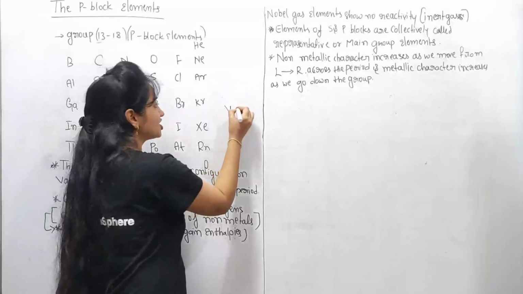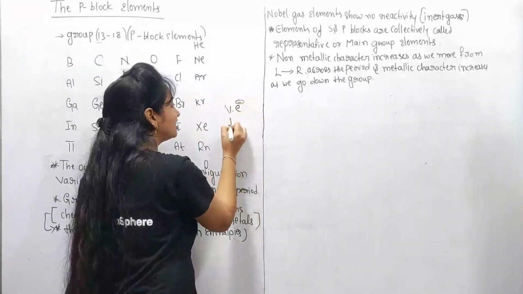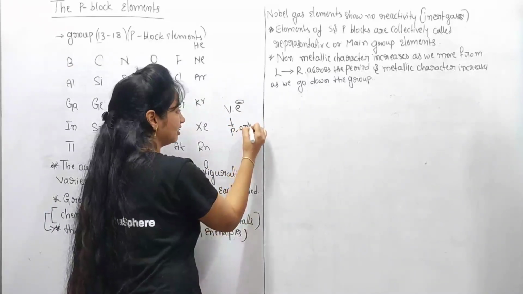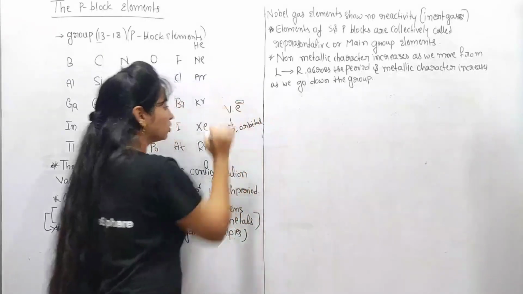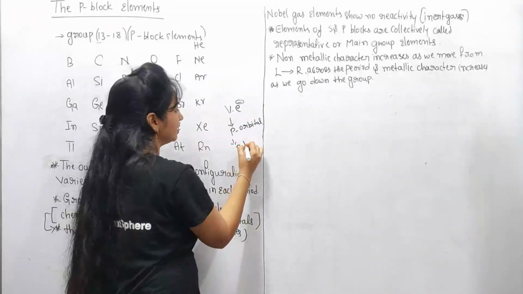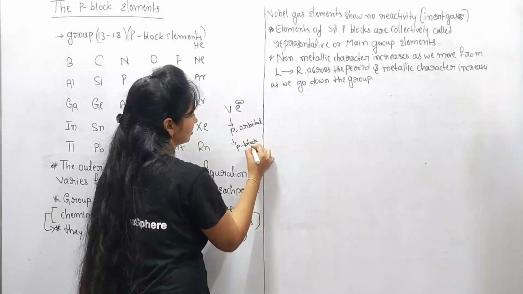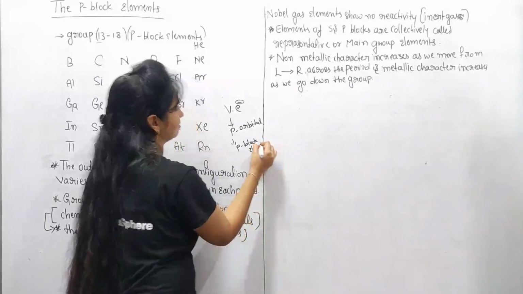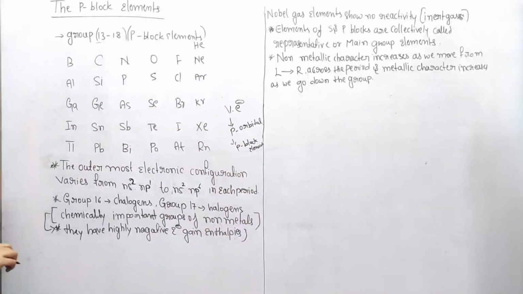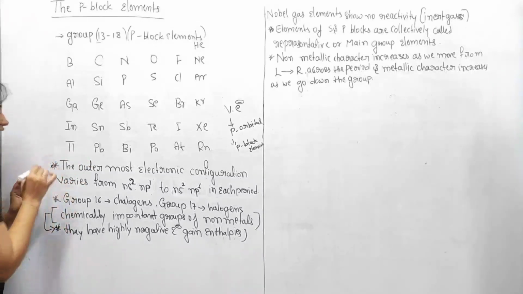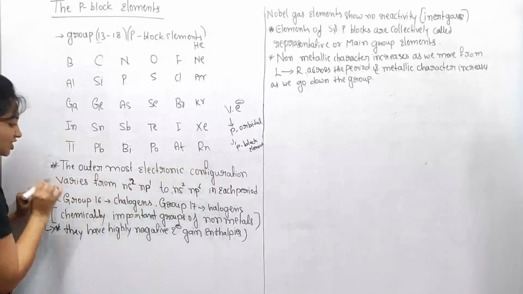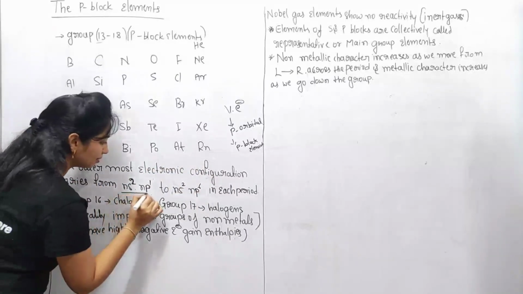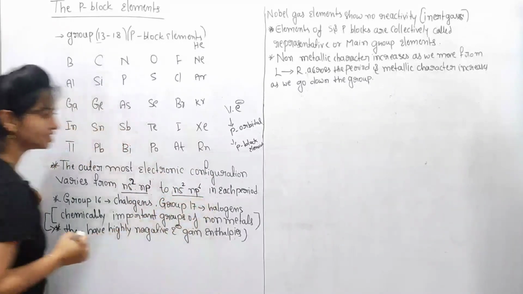If the valence shell electron enters into the p orbital, then those elements are called p block elements. Just observe their outermost electronic configuration. It varies from ns2 np1 to ns2 np6.